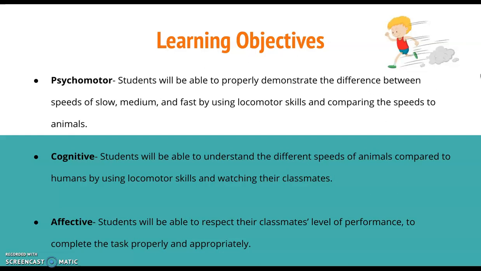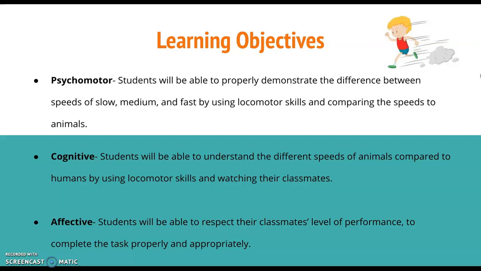The learning objective for psychomotor is that the students will be able to properly demonstrate the difference between speeds of slow, medium, and fast by using locomotor skills and comparing the speeds to the animals. For the cognitive, the students will be able to understand the different speeds of animals compared to humans by using locomotor skills and watching their classmates. For affective, the students will be able to respect their classmates' level of performance and to complete the task properly and appropriately.